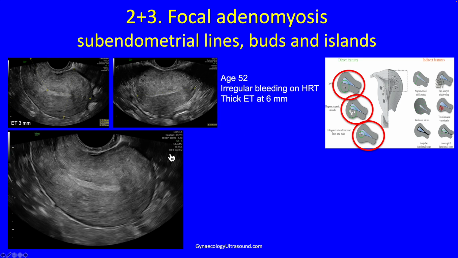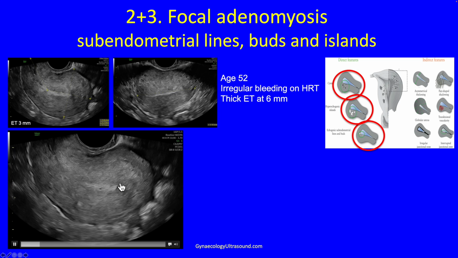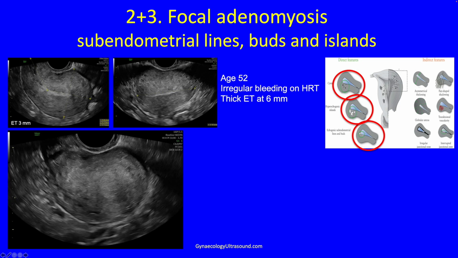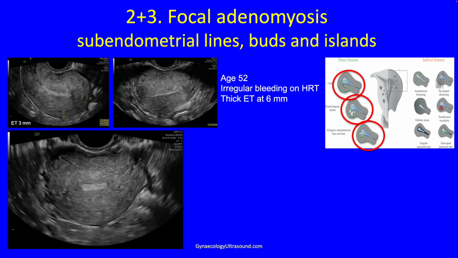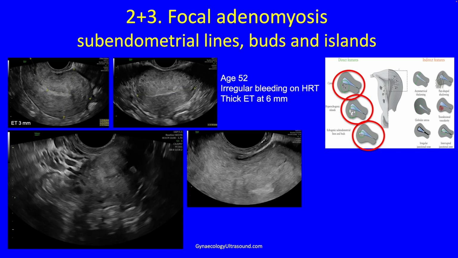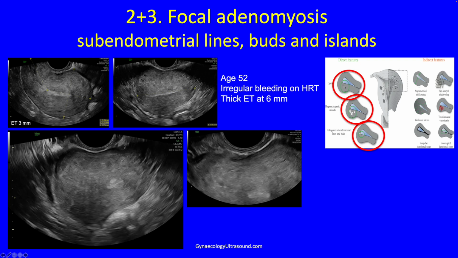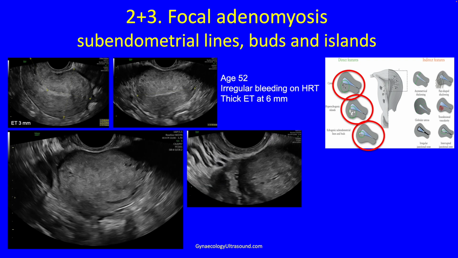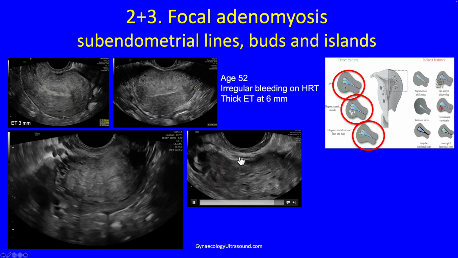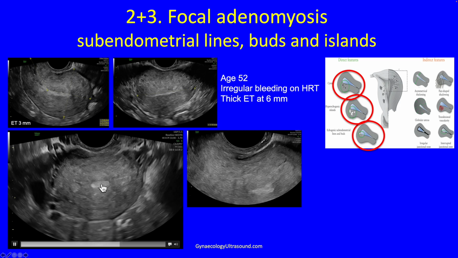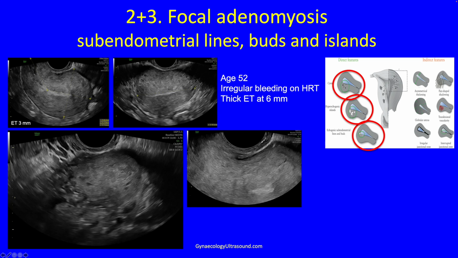And if I show you this video clip, you can see tiny little cysts at the endomyometrial junction, and this little bud there. There's that little cyst. So this is minor focal adenomyosis, and you've got to go looking for the deep endometriosis because it's not going to be that obvious. But there is a nodule of deep endometriosis in the left uterosacral ligament. It's always slightly harder in a retroverted uterus, but there is the deep endometriosis, and this is in the transverse plane now, the minor focal adenomyosis.